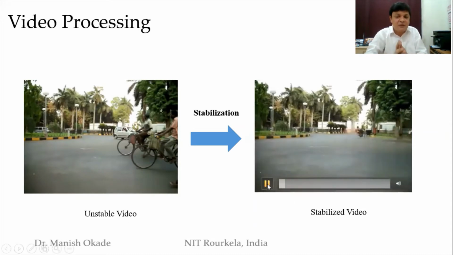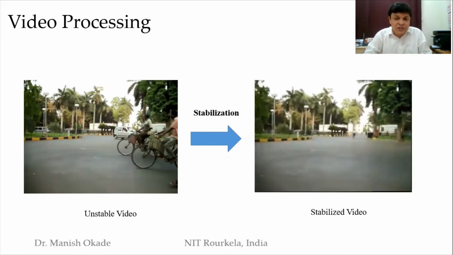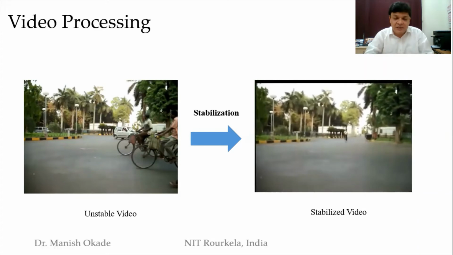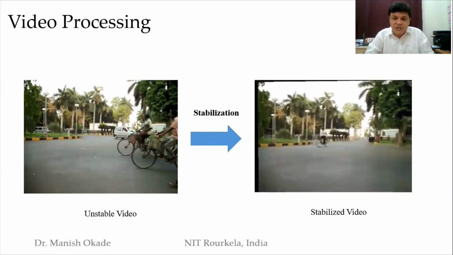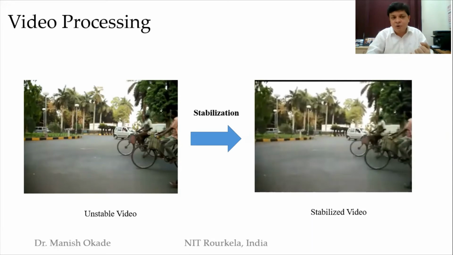So the stabilized sequence looks something like this. If you look here, the video is quite stable, although there is loss at the borders, but still you could see the car coming in or the cycle person going easily. So audio processing, image processing, video processing are the typical processings that we do with respect to signals.